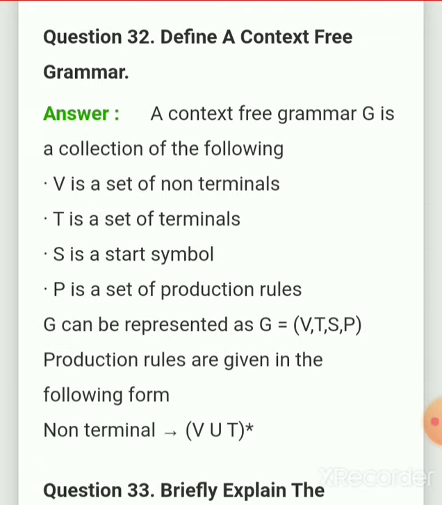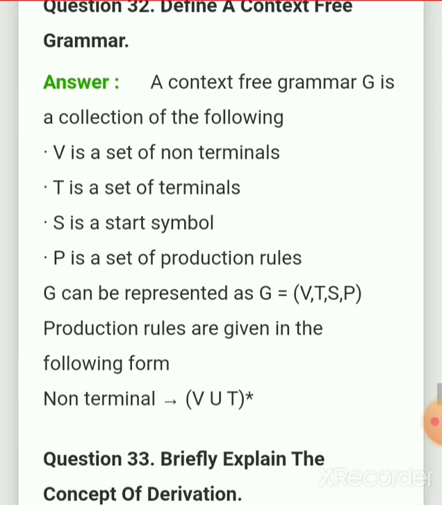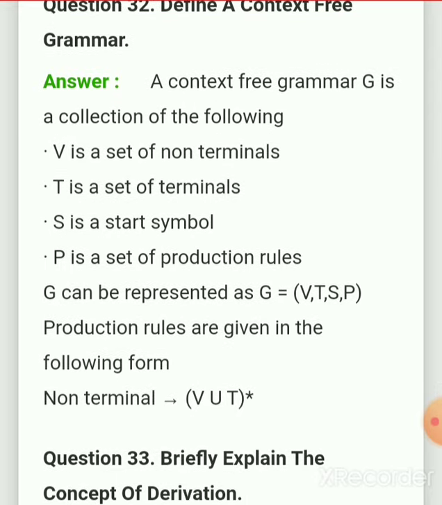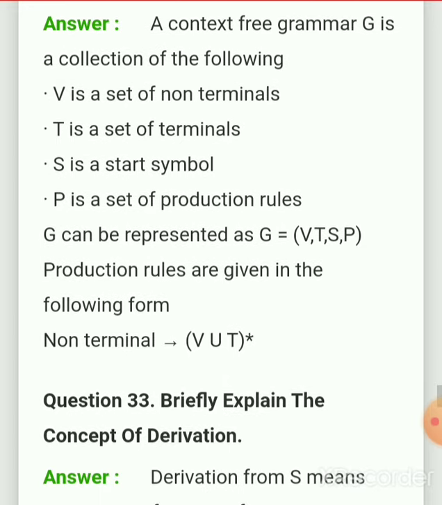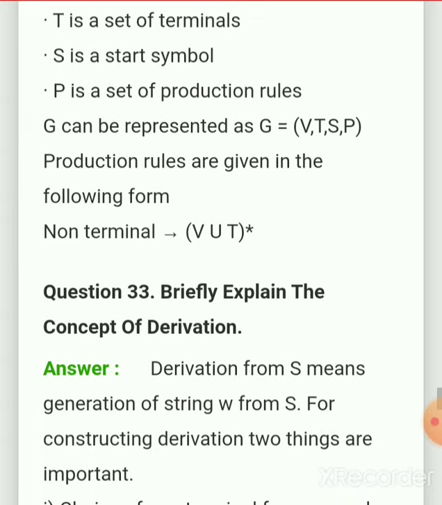Define a context-free grammar. A context-free grammar G is a collection of the following: V is a set of non-terminals, T is a set of terminals, S is a start symbol, P is a set of production rules. G can be represented as G equal to (V, T, S, P). Production rules are given in the following form: non-terminal to (V union T) whole to the star.